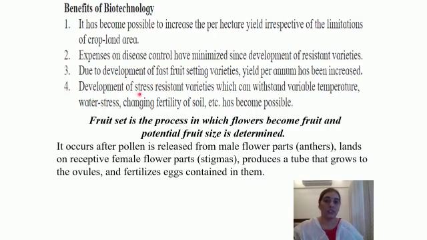Development of stress resistant varieties which can withstand variable temperature, water stress, changing fertility of soil, etc. has become possible.